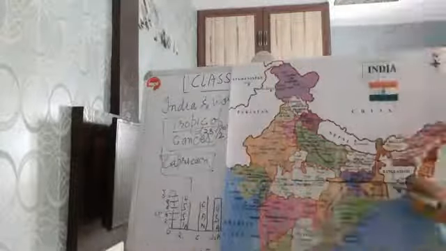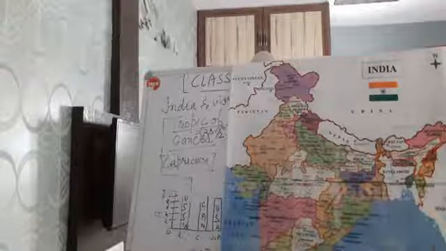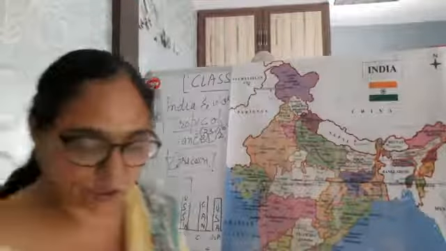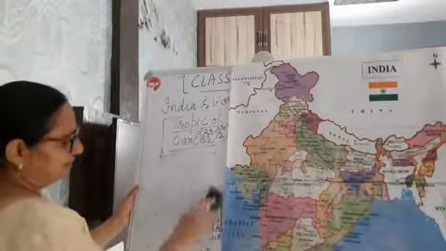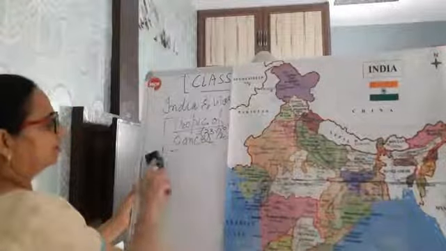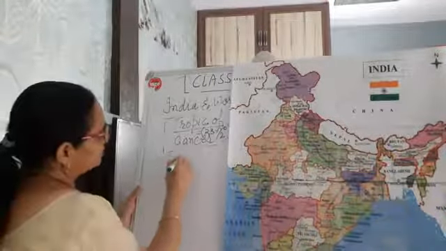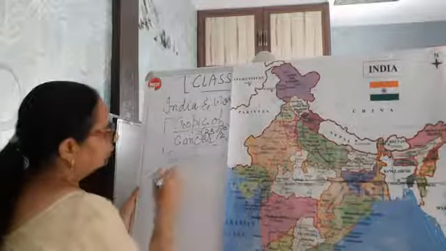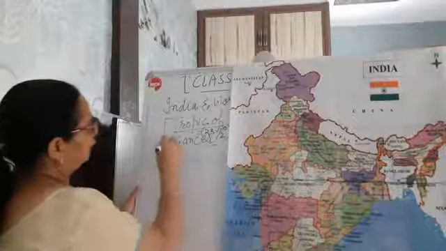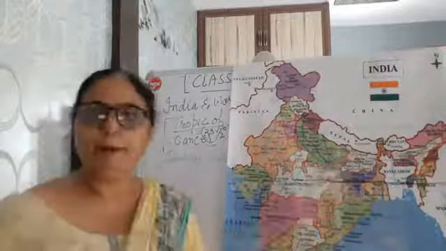And you have to recognize the states. Please note down this question. Recognize the states through which Tropic of Cancer passes. Name the states or identify the states. Okay? Identify the states through which Tropic of Cancer passes. Right? You have to see from the map.